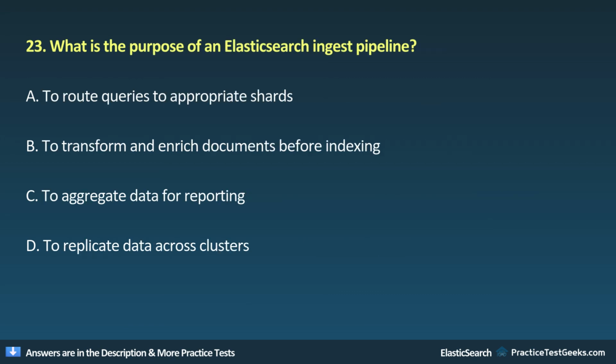23. What is the purpose of an Elasticsearch ingest pipeline? A. To route queries to appropriate shards. B. To transform and enrich documents before indexing. C. To aggregate data for reporting. D. To replicate data across clusters.